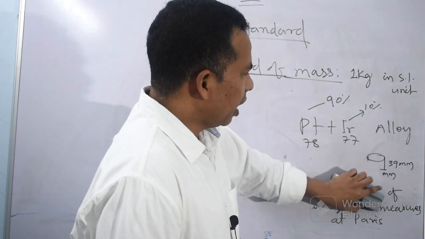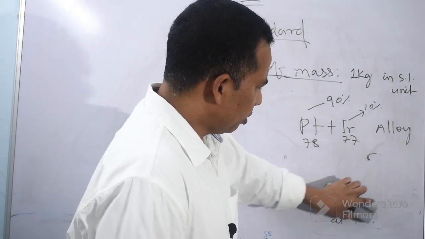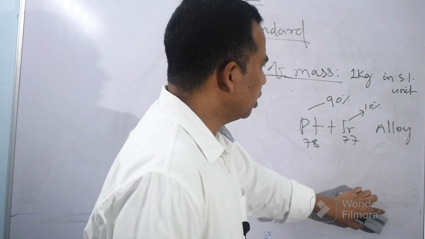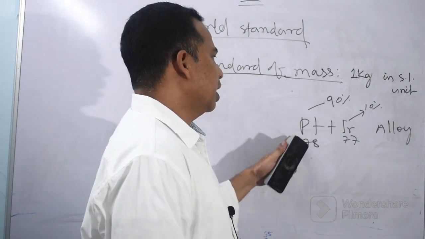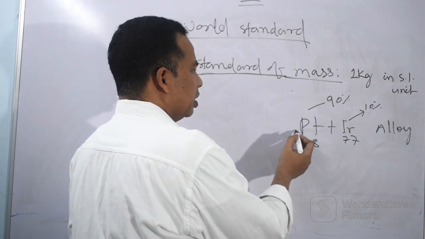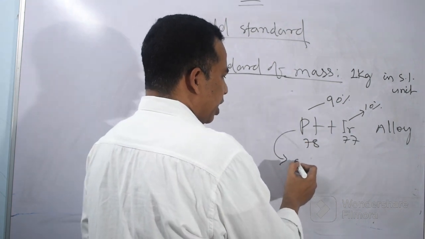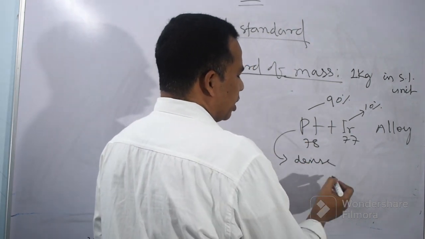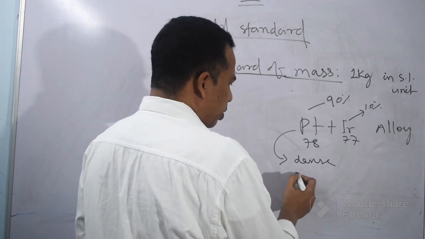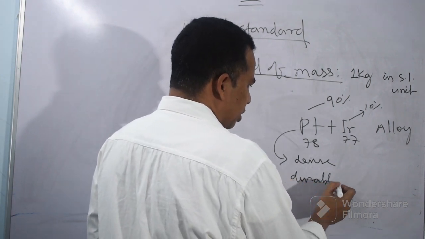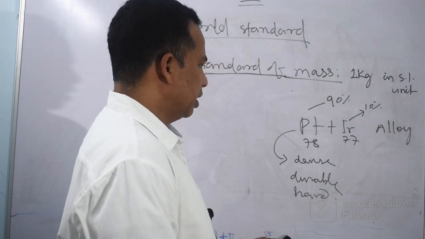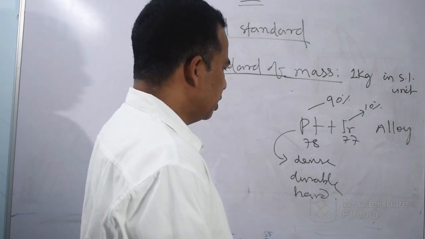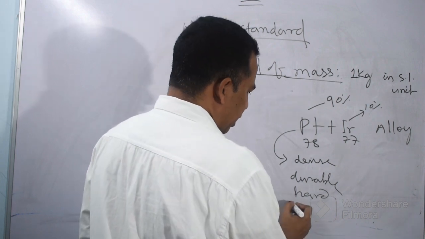Next, you can ask, or you can find out, why they have taken platinum and iridium, not iron or any other thing. Actually, from the properties, platinum is very dense, durable, hard, and highly dense it is, and durable, hard, and it is resistant.